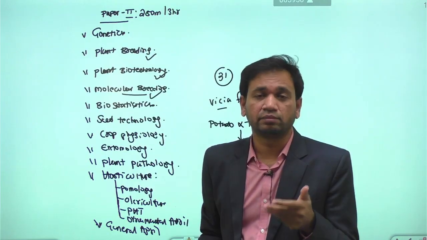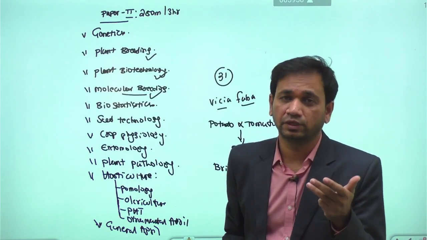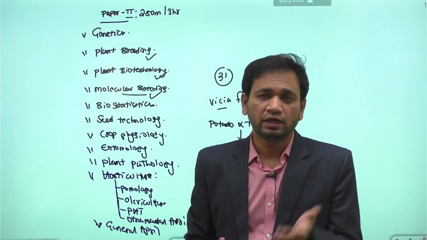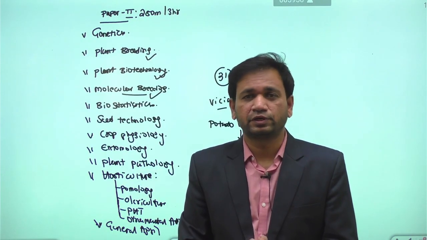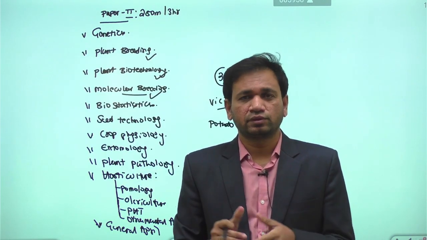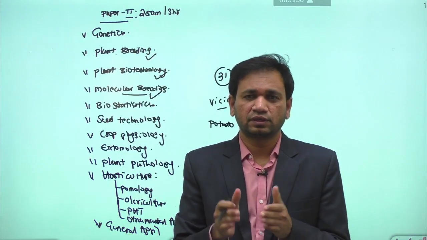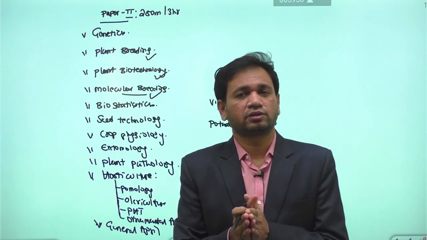Then apart from that, in molecular breeding we have syllabus called somaclonal variation, embryo rescue technique, production of transgenic plants, role of intellectual property rights in protecting the new variety, and gene mapping. These are the various syllabus topics we have in molecular breeding.